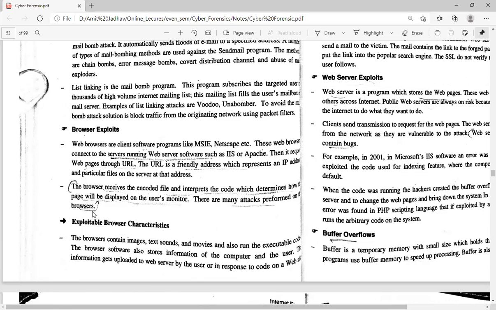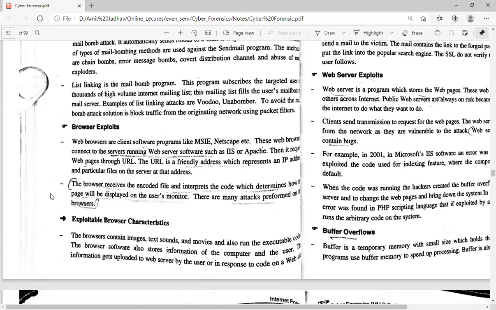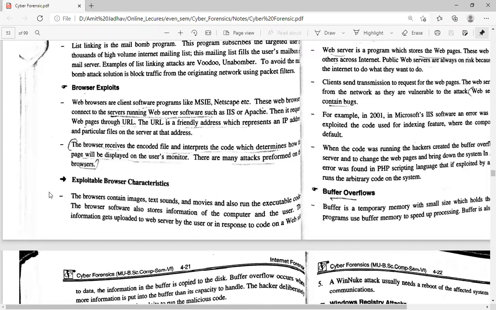So whenever the attacker gets access to the browser, because the browser is a very friendly application with the server, we can get access to the server using the browser, and the browser is very crucial for us. And whenever the attacker gets access to the browser, then he can alter the content that comes from the server, or he can also change the content that we send to the server. So it's very dangerous for the users, because it totally changes the HTML pages.